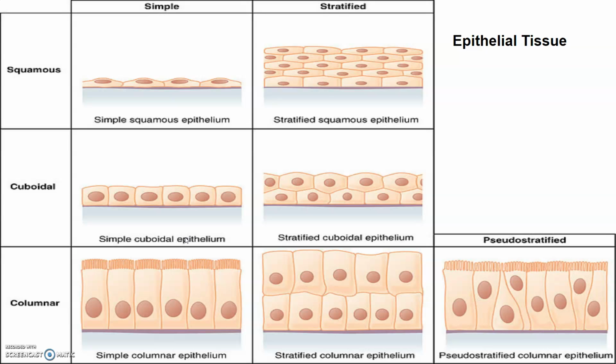And the columnar epithelium, you can see here, is composed of a single layer of slender cells, and the nuclei are located at the base. The free surface may have microvilli. You can see here, like this, these are the microvilli.